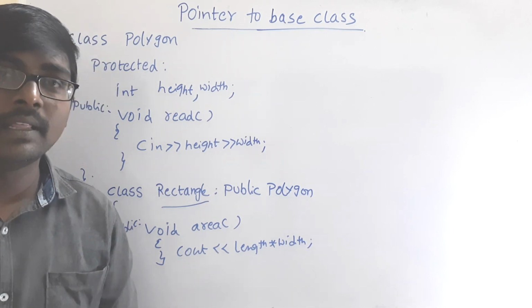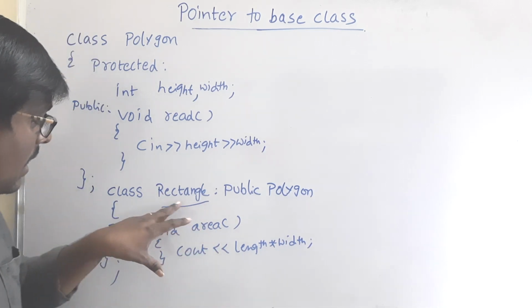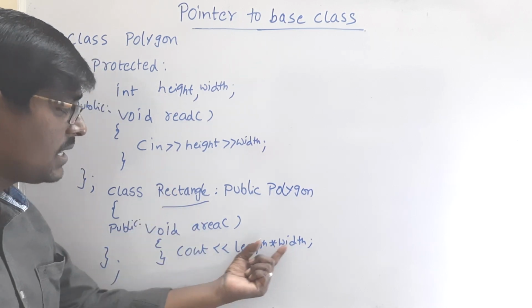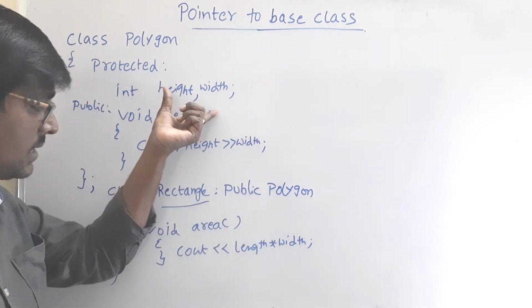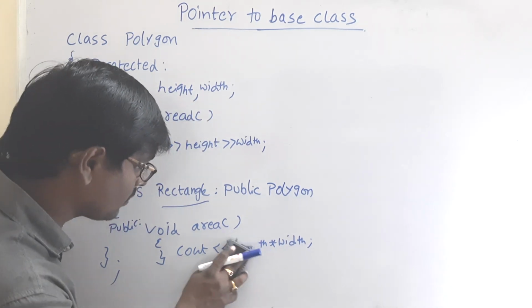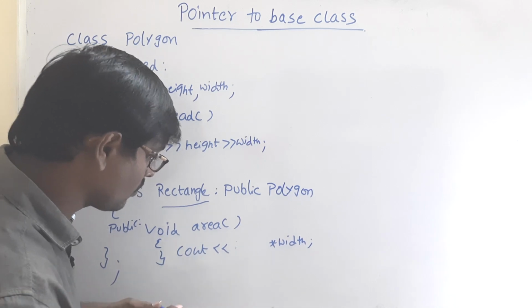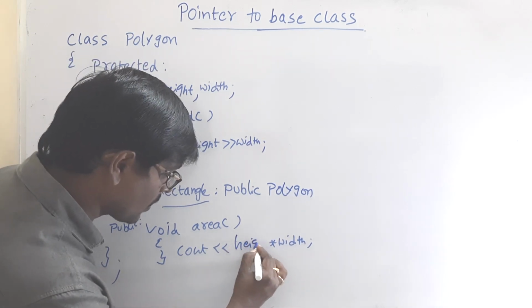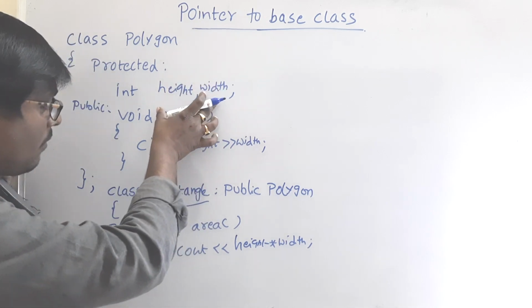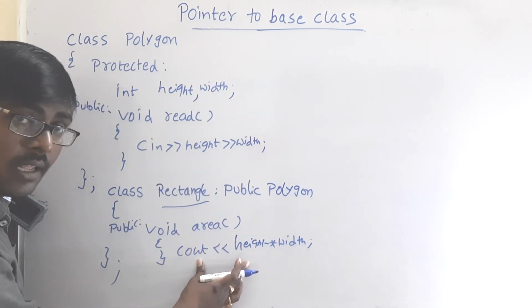Here I am implementing the concept of inheritance. Here rectangle is a child class which uses the variables length and width of the parent class. That is, I read the values of height and width in the parent class, and the values are used in the child class.